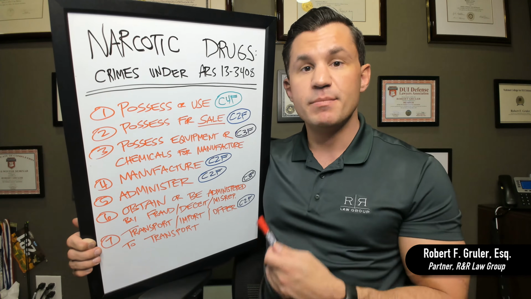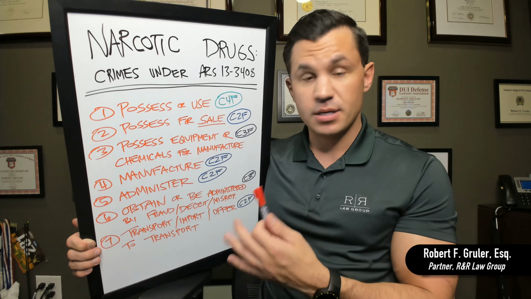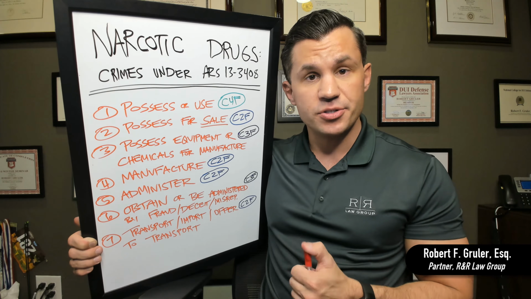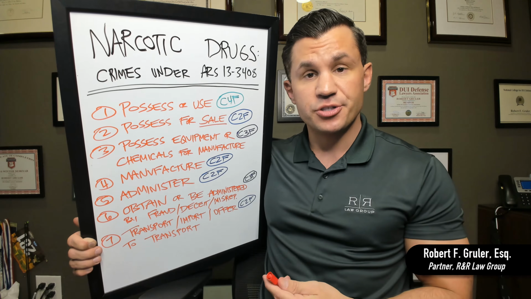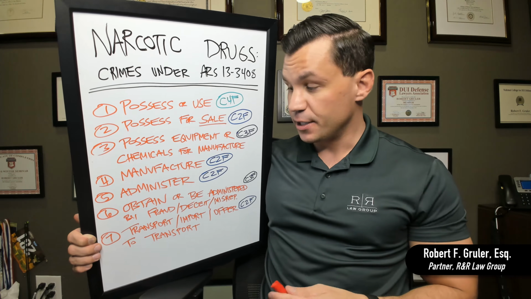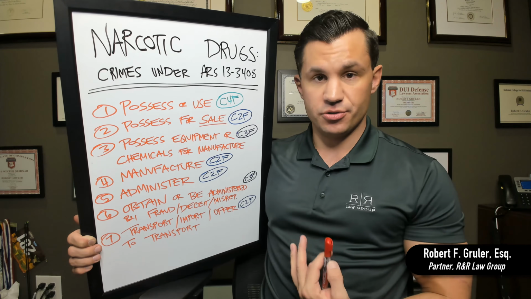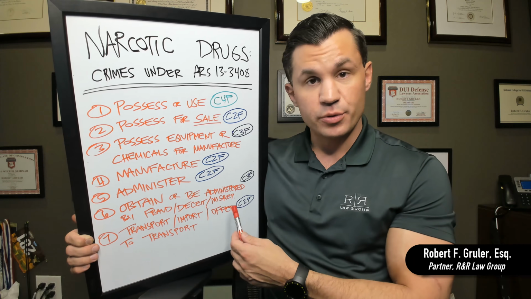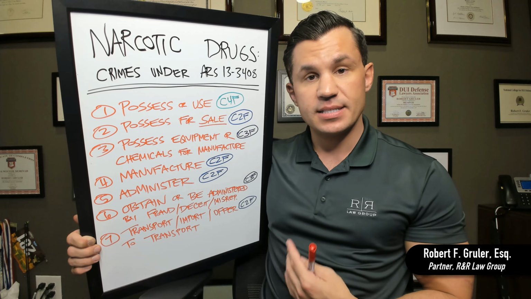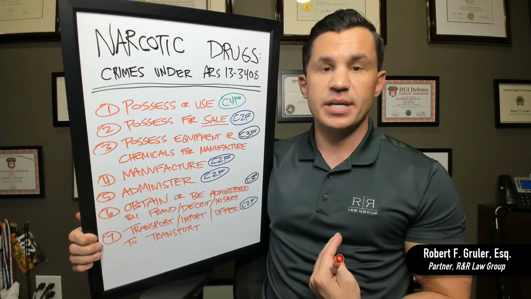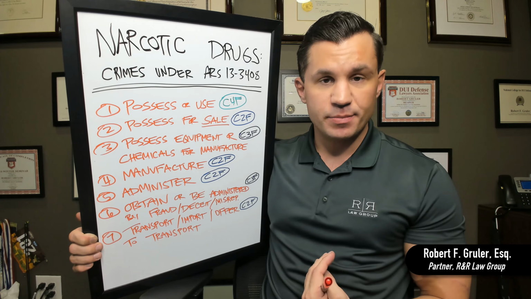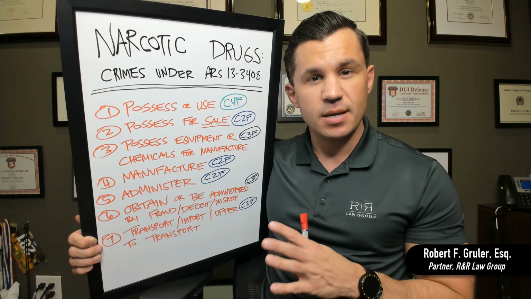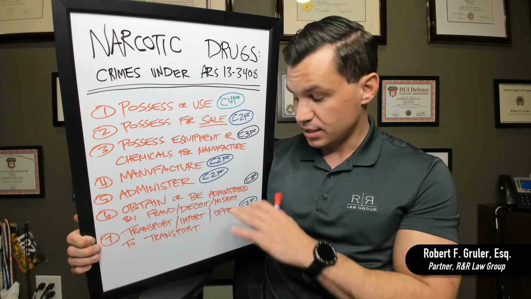If an individual is caught administering a narcotic drug to somebody else, that's also a class 2 felony. So in the heroin example, if somebody is injecting somebody else with heroin and they're actually administering that drug to that individual, that is a class 2 felony. If somebody is receiving a drug, so if somebody's obtaining a drug or they're being administered a drug by fraud, deceit, or misrepresentation, that's a class 3 felony. So if somebody is exchanging drugs with somebody, they are the recipient of the drugs, they're receiving drugs, or they have been injected by the drugs, and they've done something to secure that through fraud or through misrepresenting or doing something that is not an even exchange, that's a class 3 felony.